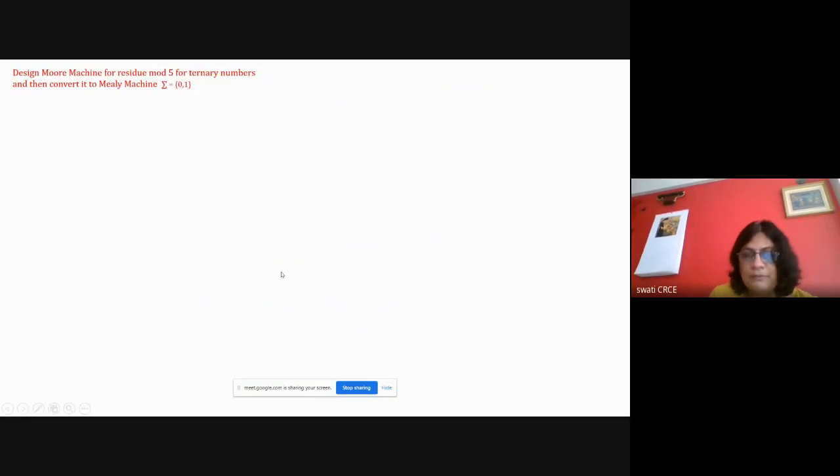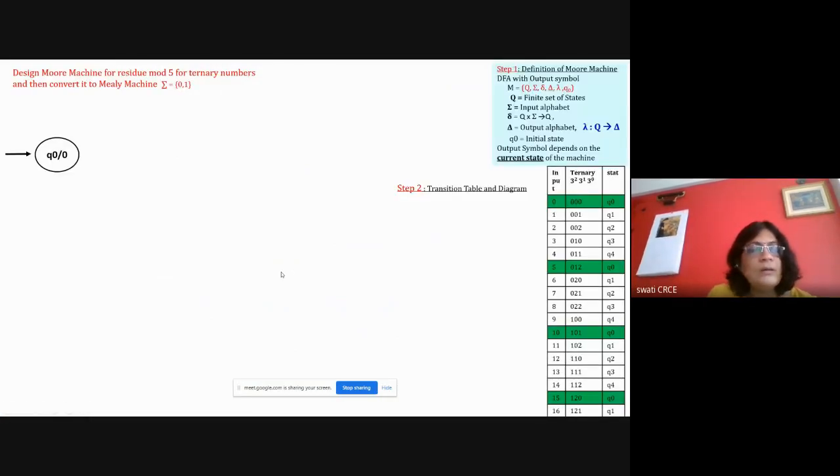Now here, start from Q0. Now how to draw the diagram? Start from 0, 0, 0. If it is 0, 0, 0, it should be Q0. So I'll draw the transition for 0, 0, 0 with 0. Next is 0, 0, 1. For 0, 0, 1, it should go to Q1. So I'm drawing that with 0, 0, 1, it is Q1.